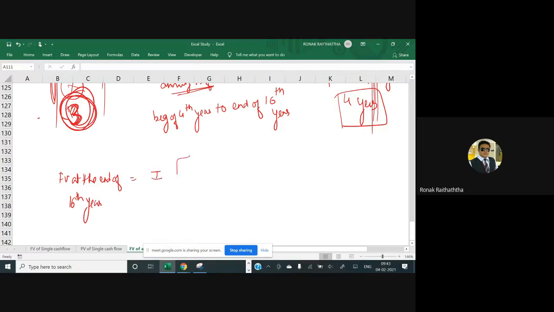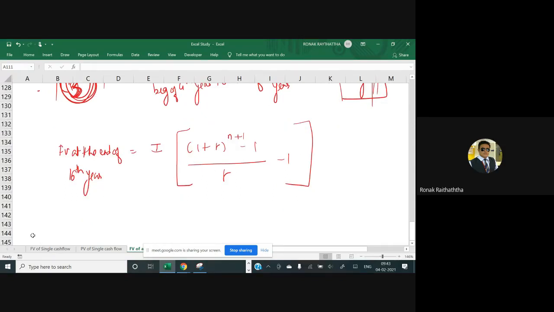I in bracket 1 plus r raised to n minus 1. Can someone tell me what did we do there? That was the formula of ordinary annuity. I told you to add 1 somewhere and reduce 1 from somewhere. N plus 1, the whole sequence will be added plus 1. Very true, Miss Avni. So here n plus 1, so we did plus 1 here and minus 1 somewhere else. So this is how the formula works, but see, this plus 1 minus 1 has a mathematical impact. This equation is derived after some logical sequences.